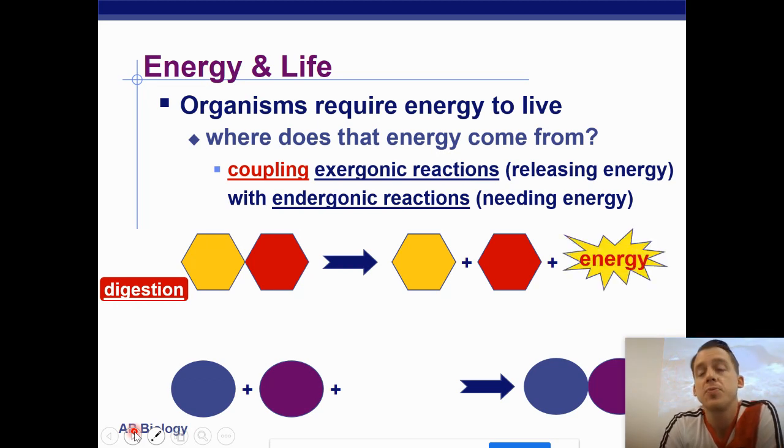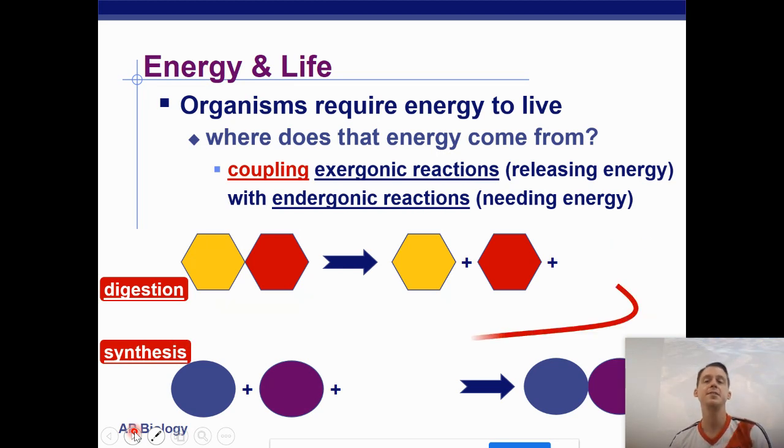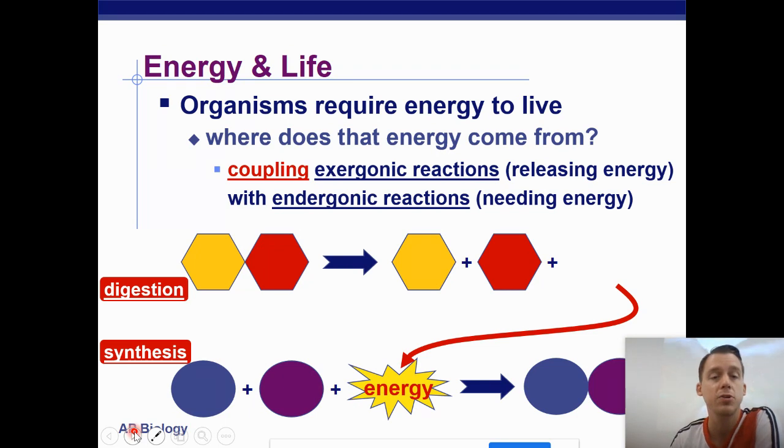Here's a digestion reaction. It's going to release a bunch of energy, negative delta G, free energy. Some of that energy is available to do work. A synthesis reaction could utilize some of that free energy in order to make a polymer. So in order to build something, we've got to break something down first.